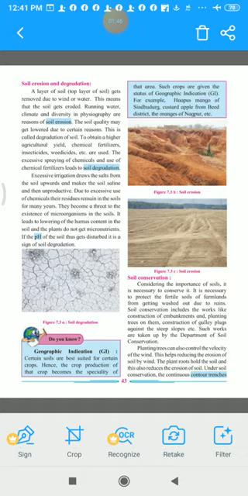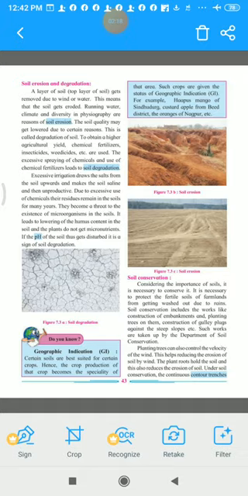So the reduction in the quality of the soil is due to what? Due to spraying of chemicals and excessive use of chemical fertilizers. So this leads to soil degradation. Also excessive irrigation and excessive use of chemicals, these both are reasons for soil degradation that we have studied in the last session. Now let us continue further.